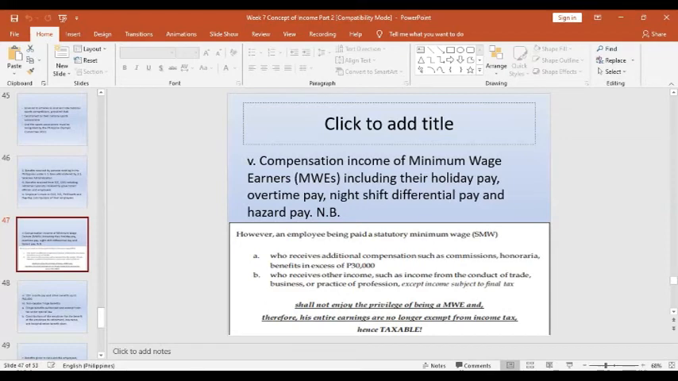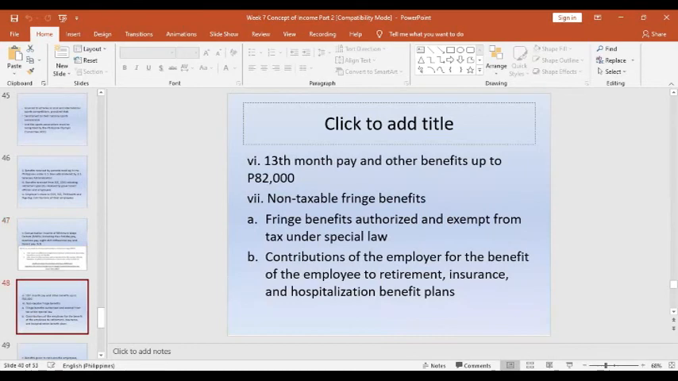Letter B, who receives other income, such as income from the conduct of trade, business, practice, or profession, except income subject to final tax, shall no longer enjoy the privilege of being a minimum wage earner, and therefore his entire earnings are no longer exempted from the income tax. So in case the employee does not qualify for the privileges of minimum wage earners, then that will be taxable. Okay? Even the 13-month pay, only in excess of 82,000 is taxable.